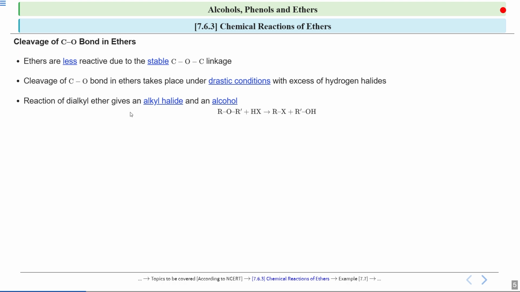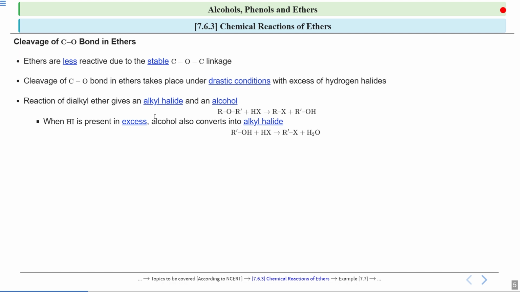Because on the right and left side of oxygen, there are different groups, R and R dash. They can be same also and they can be different also. Now when we react this ether with a hydrogen halide, we will get one molecule of alkyl halide, R-X, and we will get a molecule of alcohol.